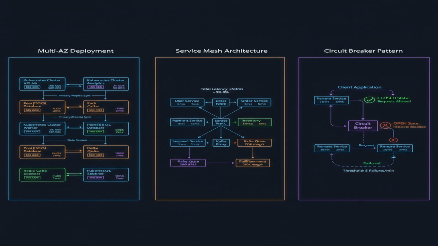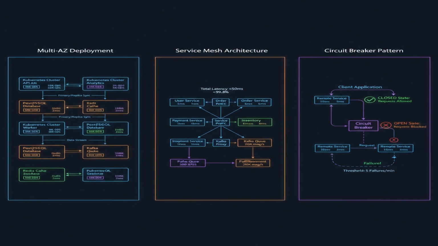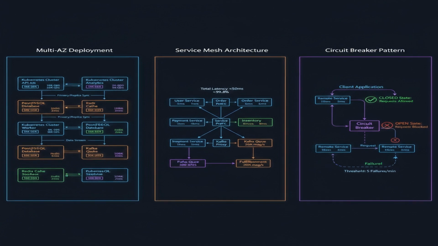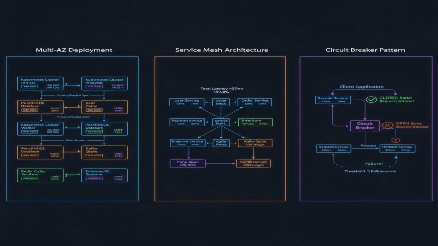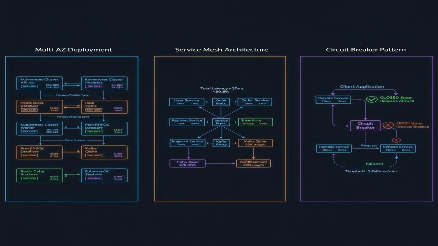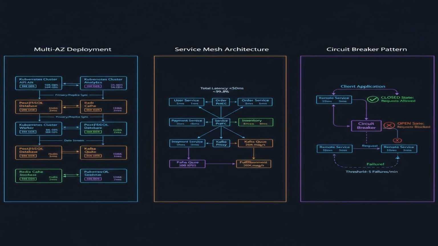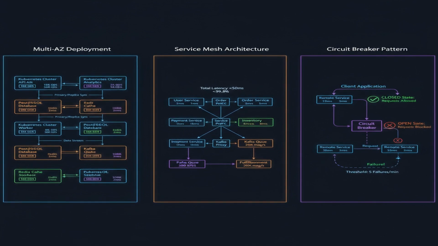Fault tolerance. We'll use multiple availability zones to protect against regional outages. Monitoring. We'll monitor API latency, error rates, and resource utilization. Alerting. We'll set up alerts to notify us of any issues. For example, if API latency exceeds 200 milliseconds, we'll trigger an alert.